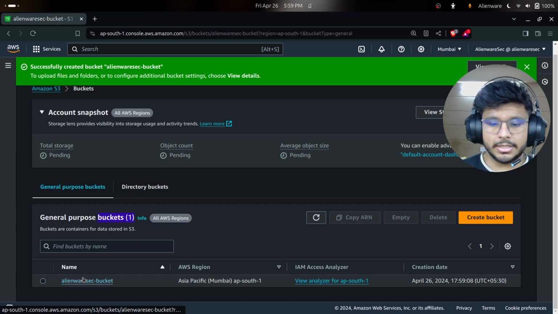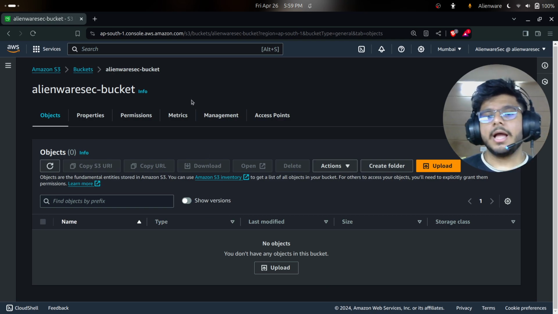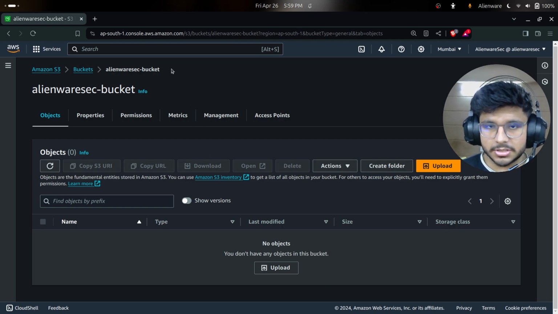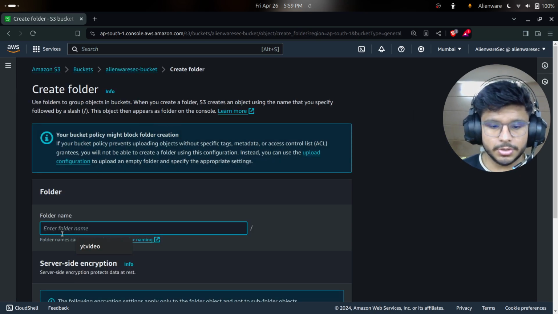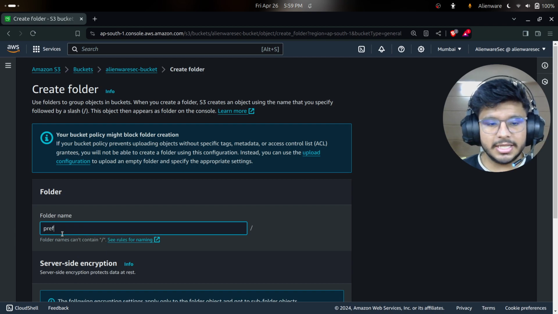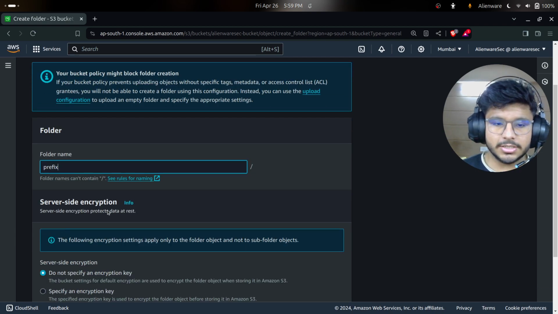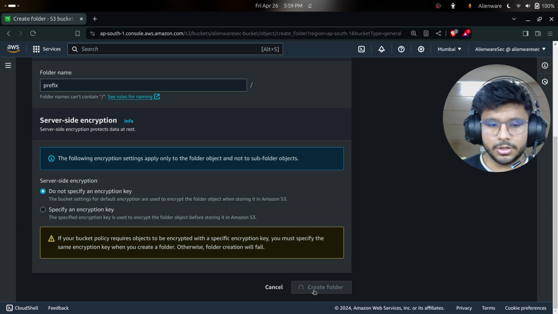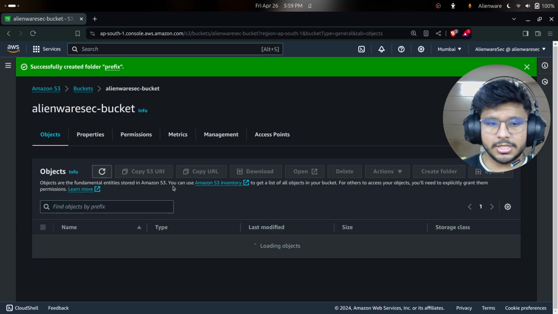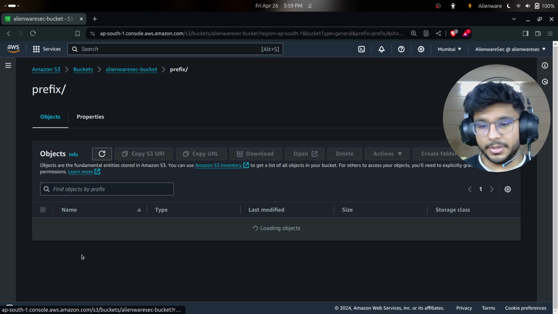When I click on it and open it, I'll tell you what a prefix is, what an object is, and what a bucket name is. First I'll create a folder to teach you these things. I'll just give it the name prefix. I'll create the folder without changing any other settings, and I'll go into prefix.